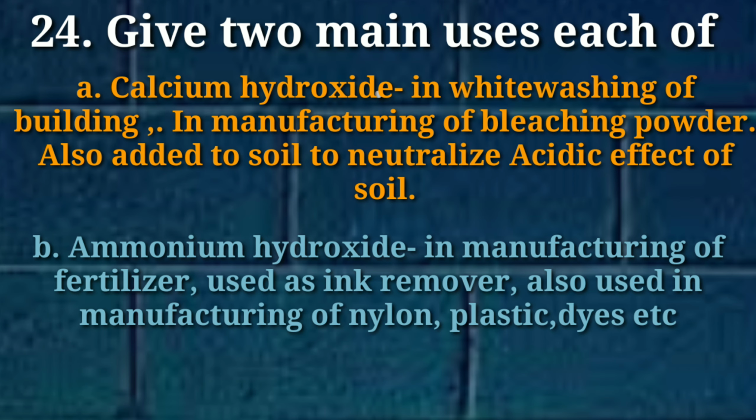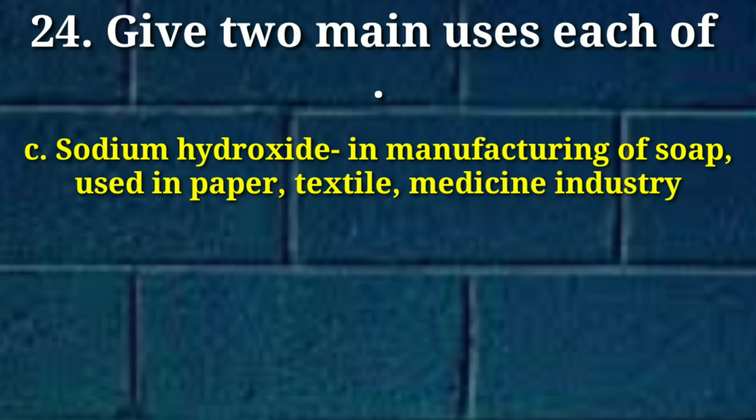Next come to the use of ammonium hydroxide. Ammonium hydroxide is used in manufacturing of fertilizer. It is used as ink remover, also used in manufacturing of nylon, plastic, dyes, etc. If we talk about the use of sodium hydroxide, it is used in manufacture of soap, and in paper, textile, medicine industries.